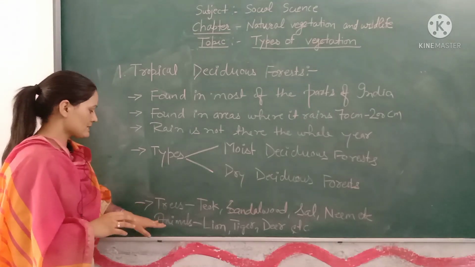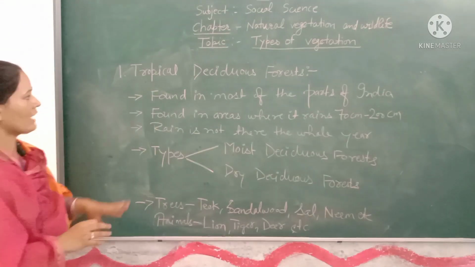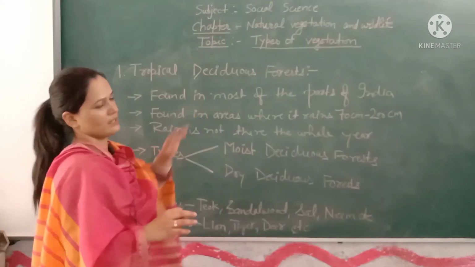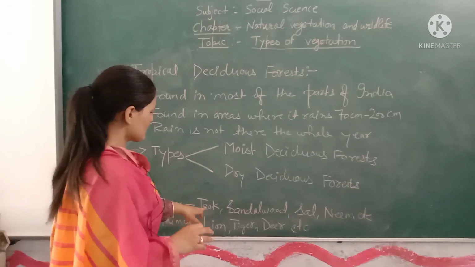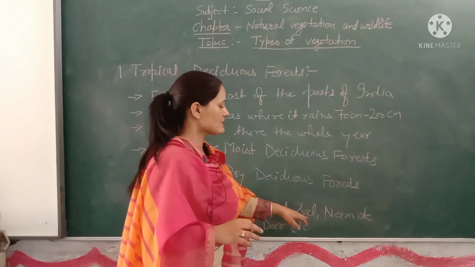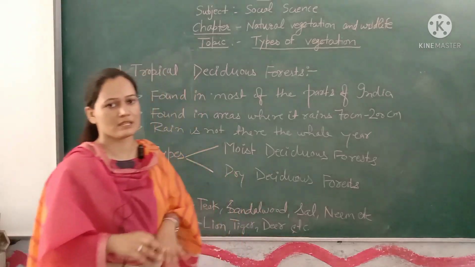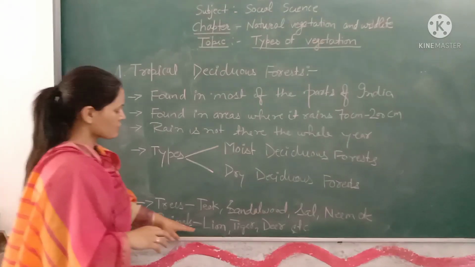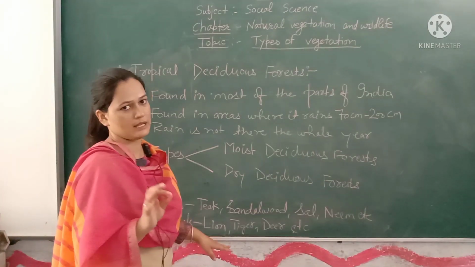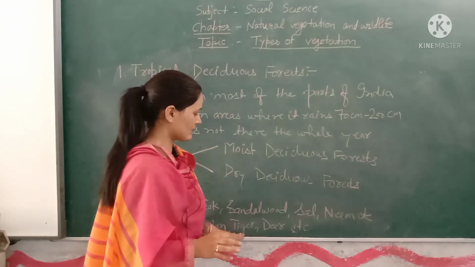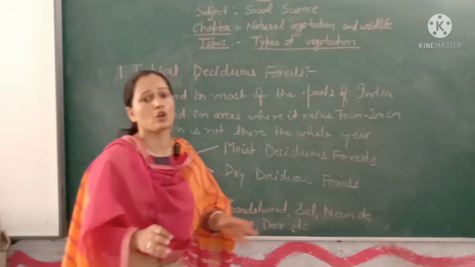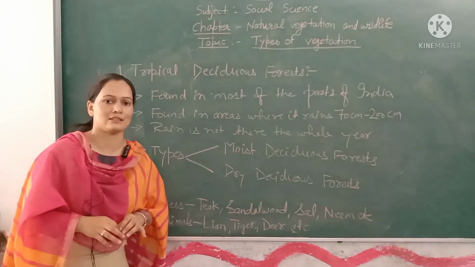Talking about the trees and animals found in tropical deciduous forests, the trees are teak, sandalwood, sal, neem, bamboo, etc. And the animals found in tropical deciduous forests are lion, tiger, deer, tortoise, elephants, etc.